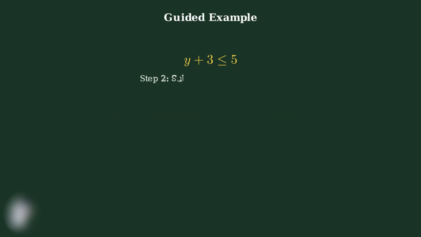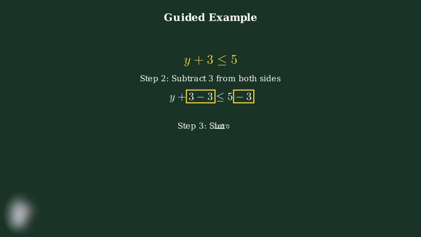Step 2. Perform the operation. We subtract 3 from both sides. This gives us y plus 3 minus 3 is less than or equal to 5 minus 3. Step 3. Simplify both sides. On the left side, plus 3 minus 3 equals 0, leaving us with just y. On the right side, 5 minus 3 equals 2.